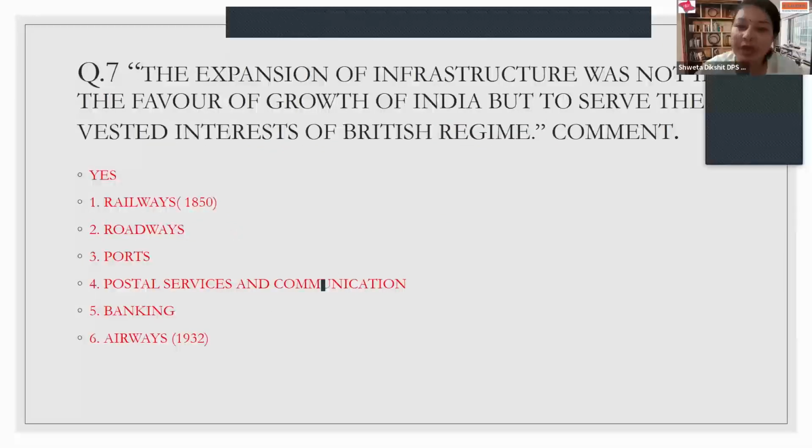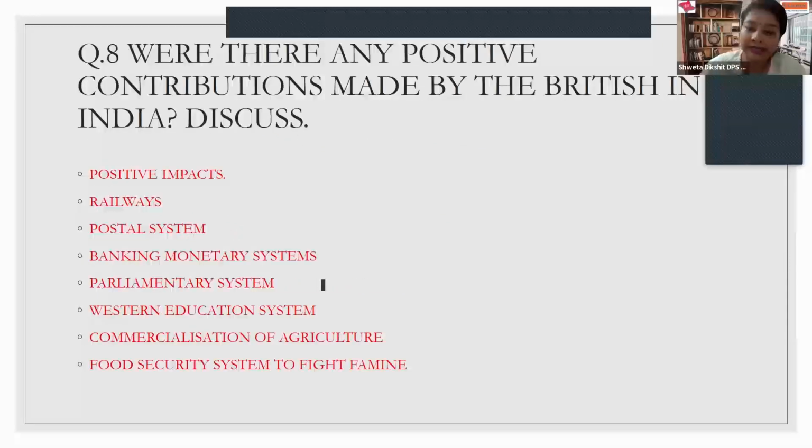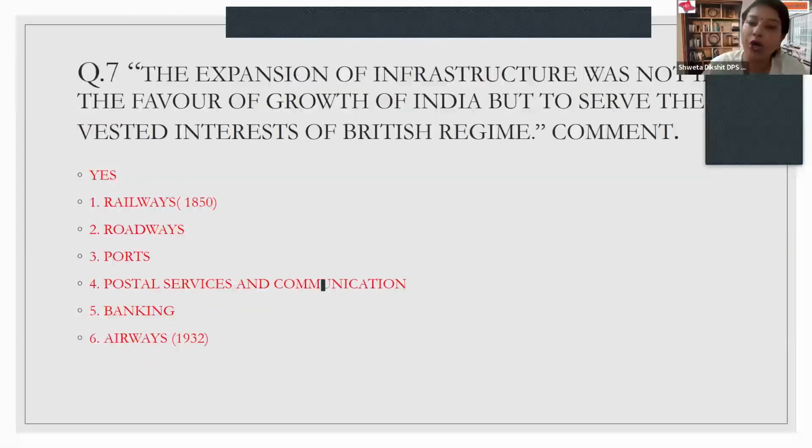Now, a very interesting question. What were the contributions of the Britishers in India? Or were there any positive things we gained during the British period? There's one more way they ask you questions out of the topic infrastructure given in NCERT: whatever growth of infrastructure was done by the Britishers, were there vested interests of the British only? So yes, the answer has always to be yes. That is why I've written a big yes over there.